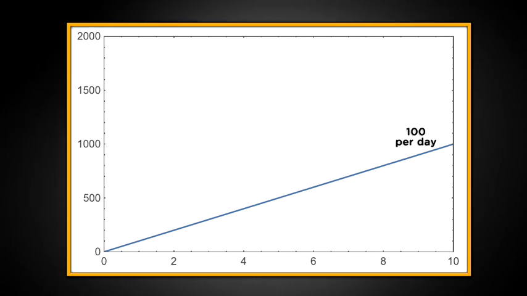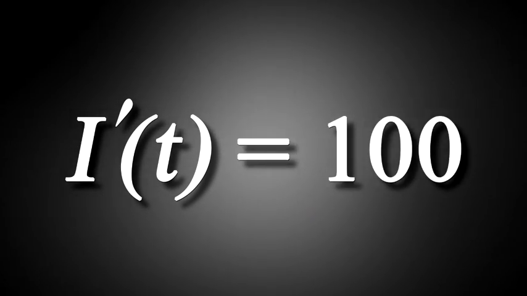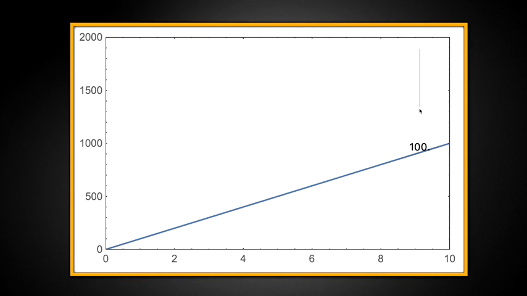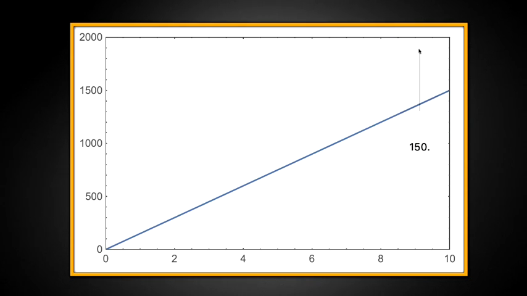Beyond looking at the number of cases, we also want to look at how that number changes. In a linear case, the rate of change, written I prime, is constant. Here it's 100 infections per day. If we keep it linear but change the rate of infection, all we're doing is changing the slope of that line. Maybe instead of 100 per day, it's 150. Steeper, but still a straight line.